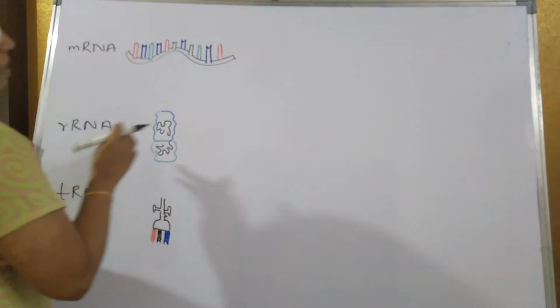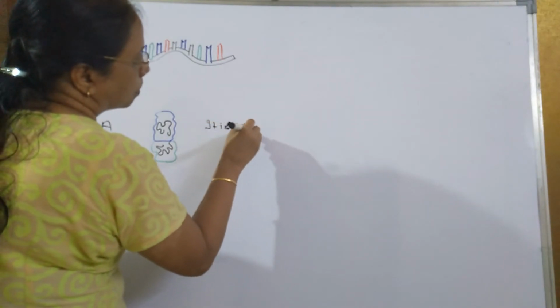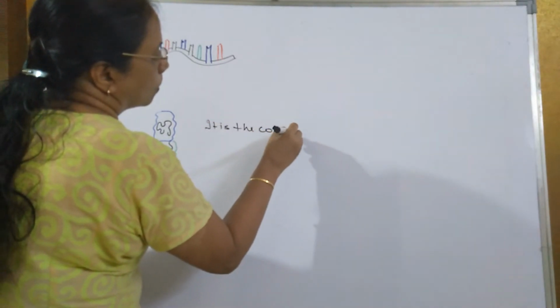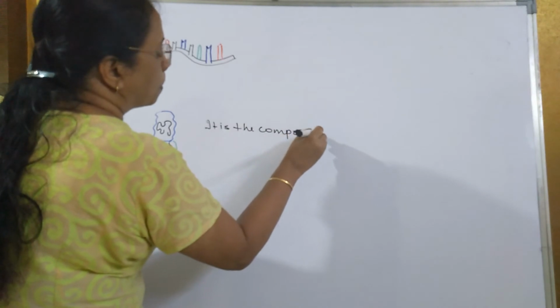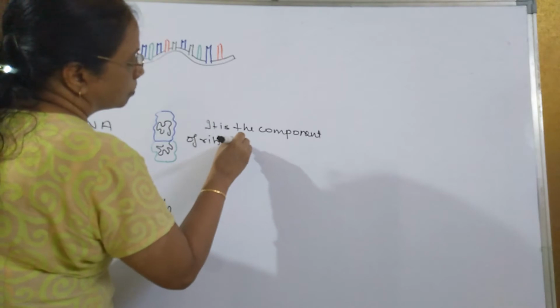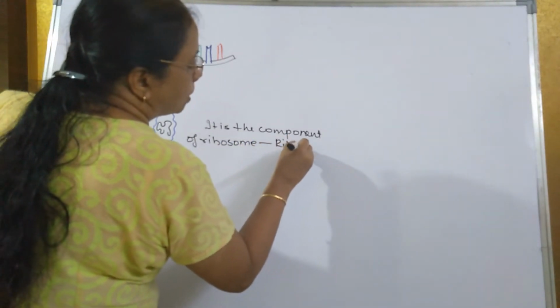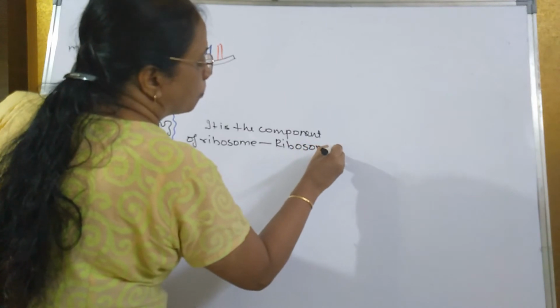The first one is rRNA, since it is the component of ribosome, therefore it is known as ribosomal RNA.